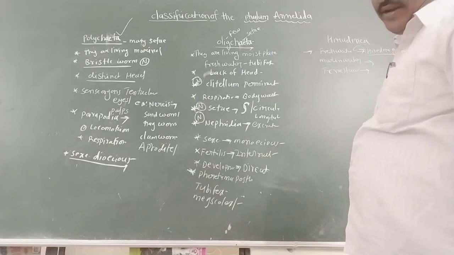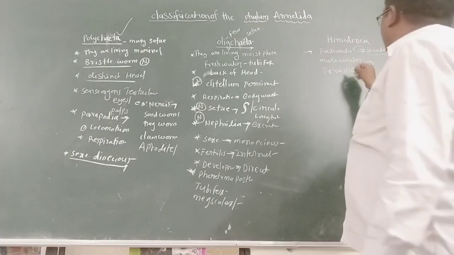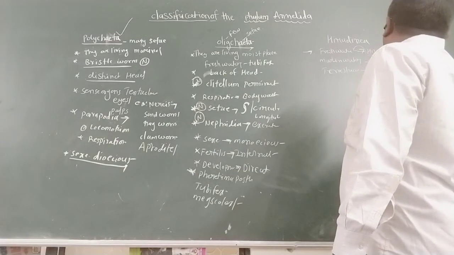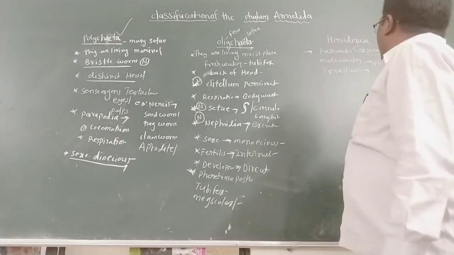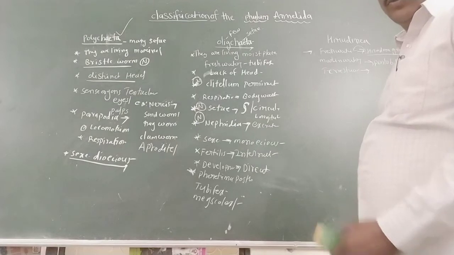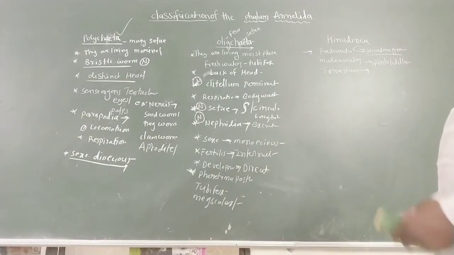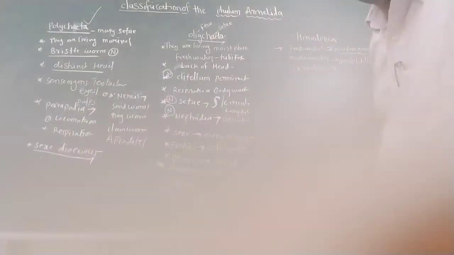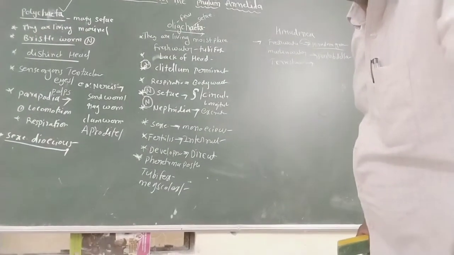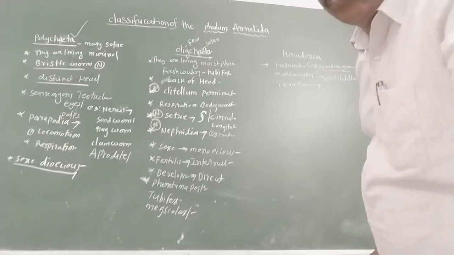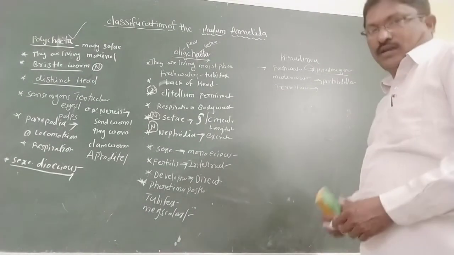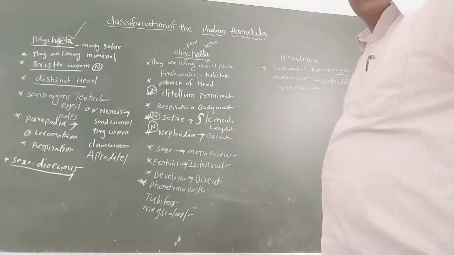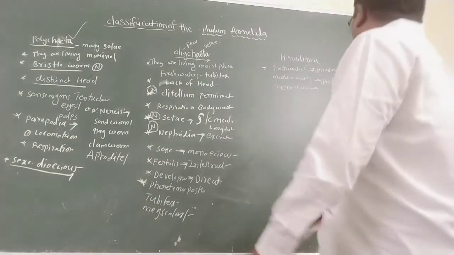Next, the marine leech is Pontobdella. So the marine water one is Pontobdella. Next, the terrestrial one is Haemadipsa.